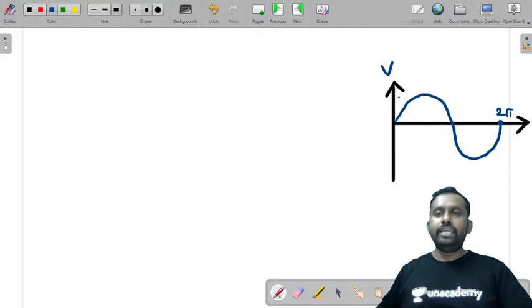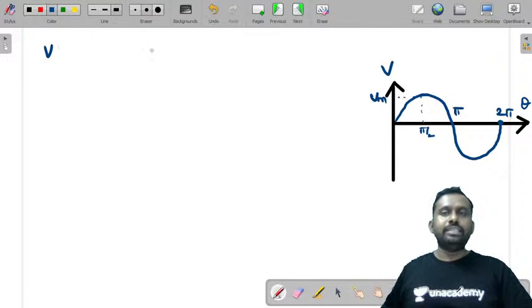This has voltage, this has V maximum value, this has pi, and this has pi by 2, and this has theta. Now a sinusoidal is represented by V is equal to Vm sine omega t.